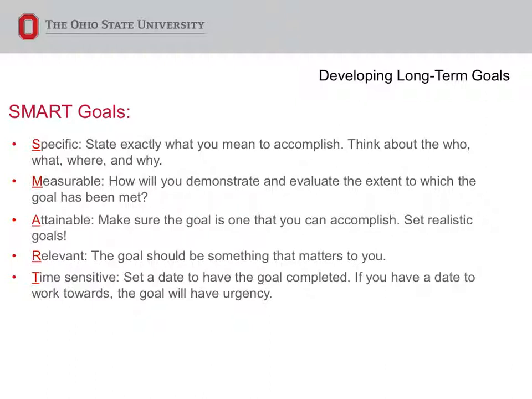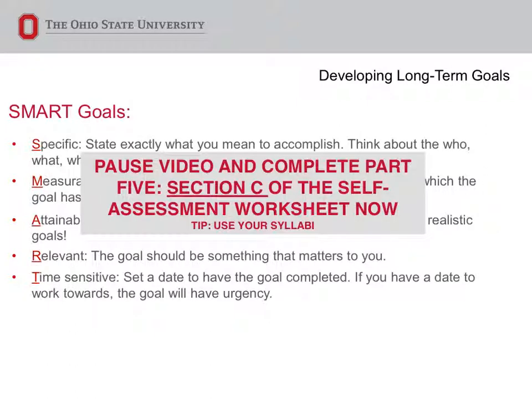Make sure they are attainable. Make sure the goal is one that you can accomplish. Set realistic goals. They should be relevant. The goal should be something that matters to you. Not your parents, not your advisors, not your dog, Mr. Fancy Pants, you. Make them time sensitive. Set a date to have the goal completed. If you have a date to work towards, the goal will have urgency. Now take a moment to complete Section C of Part 5 of the Self-Assessment and Goal Planning Worksheet.